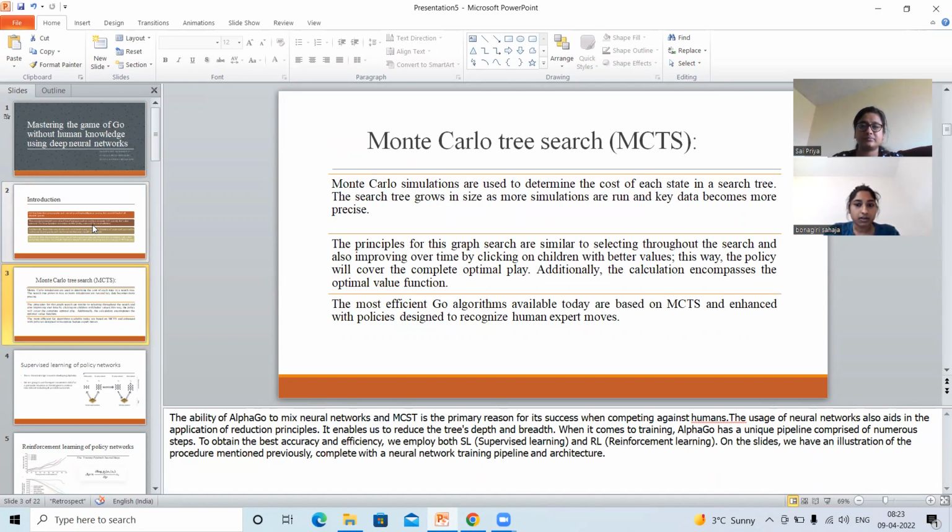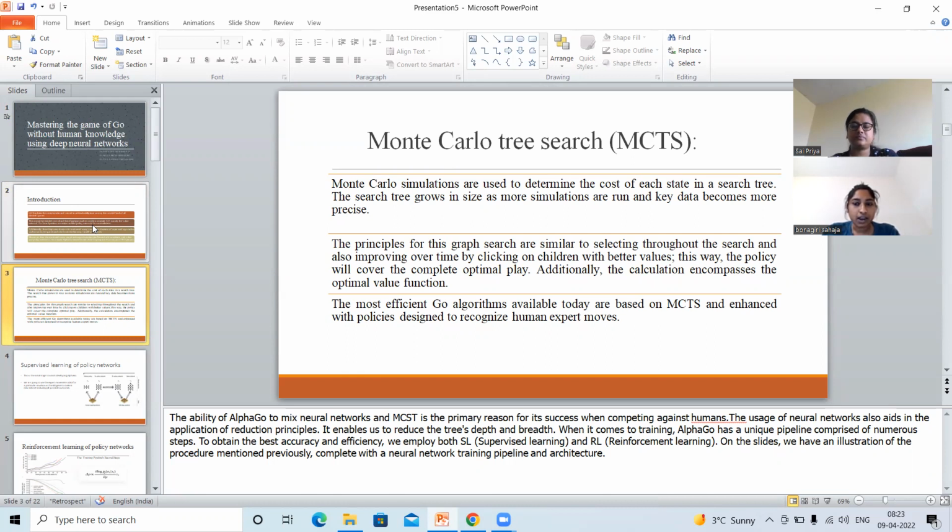So, we came to the approach called Monte Carlo tree search. AlphaGo's ability to mix neural networks and MCTS is the main reason it has been so good at beating humans at games. The use of neural networks also helps with the use of reduction principles. It lets us cut down on the depth and breadth of the tree.